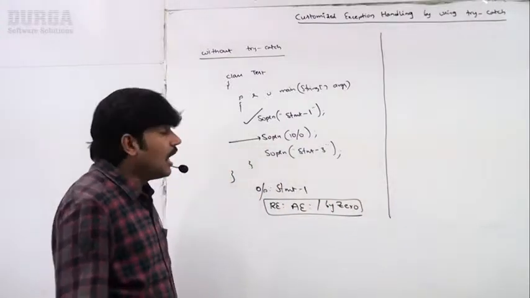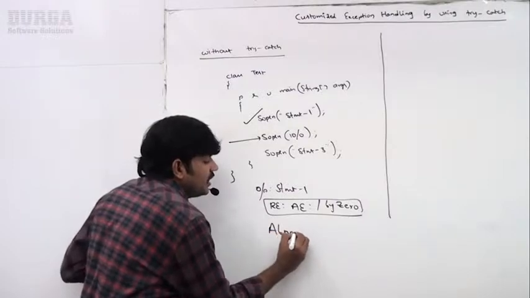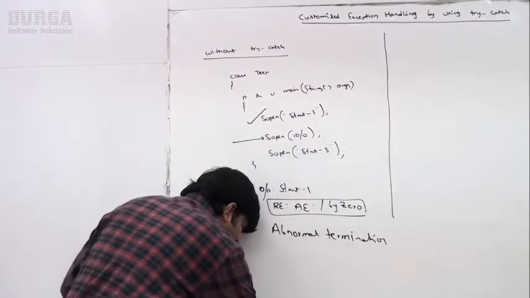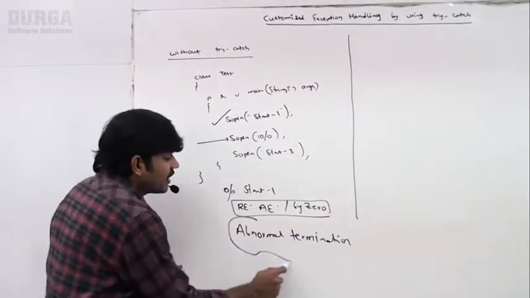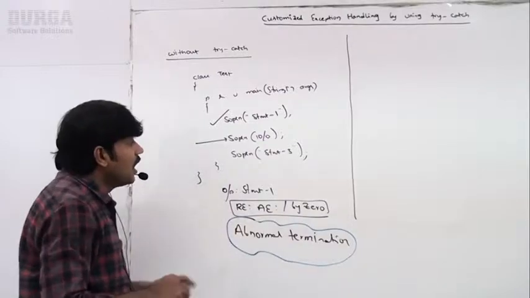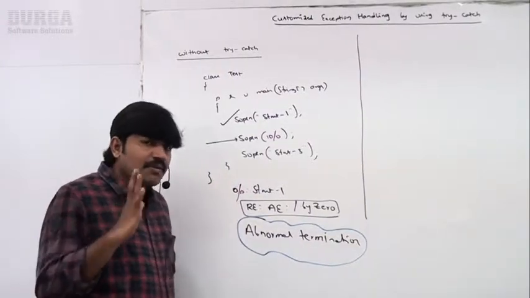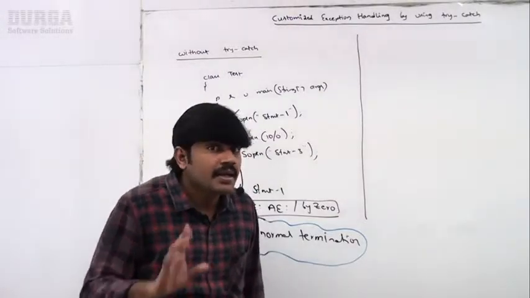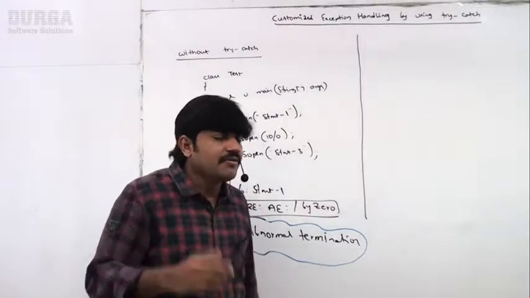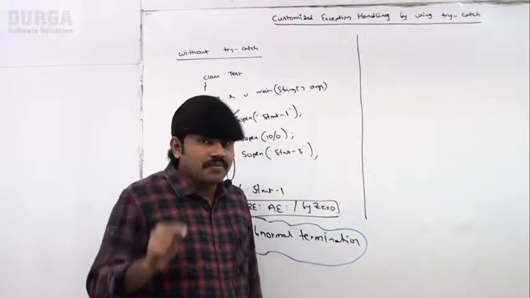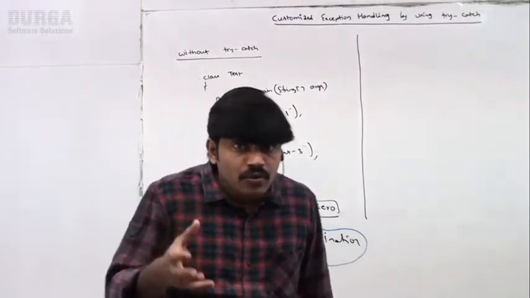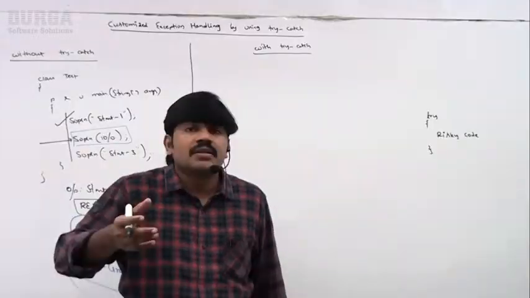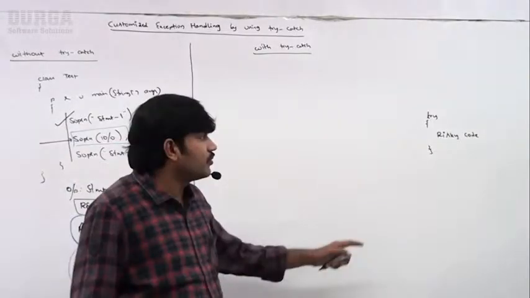Sir, this is abnormal termination. This is not normal termination. The program stopped in the middle only. That's why I can use the word, this one is abnormal termination, right? Sir, abnormal termination is never recommended. It is highly recommended to handle exceptions. Sir, why is it not recommended? Very simple. Because of abnormal termination, we may miss something, we may lose something, we may block our resources. That's why that risky code we have to take inside a try block.